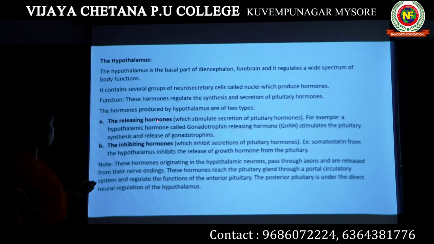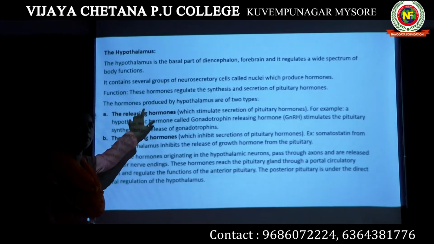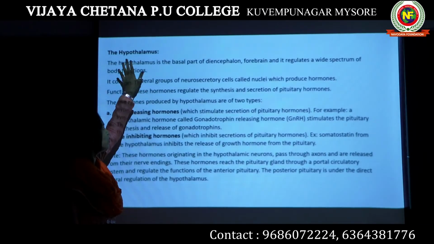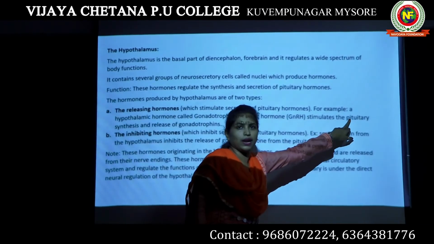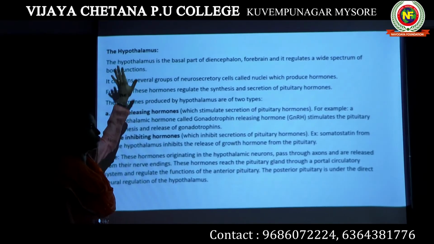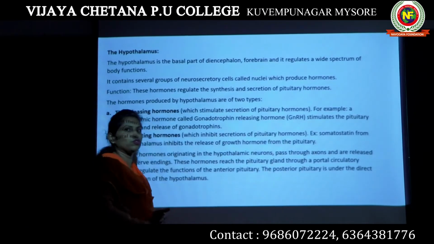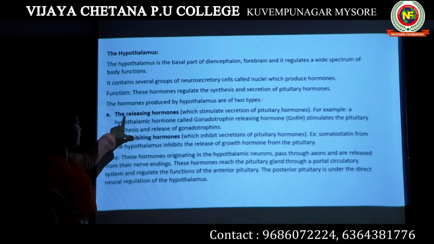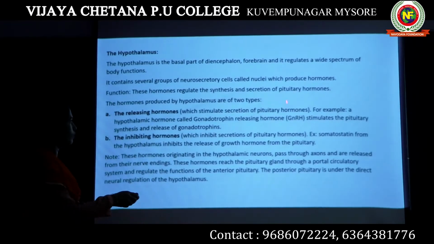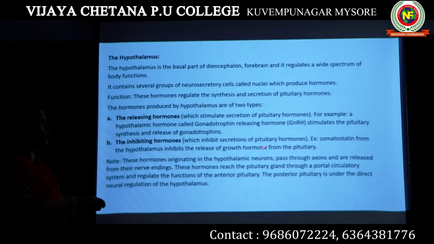The releasing hormones released by the hypothalamus help in the release of pituitary hormones. I told you the hypothalamus is one such gland which controls the pituitary gland. So the hormones released by the hypothalamus decide whether the pituitary gland has to secrete the hormone or stop the secretion of hormones. The releasing hormones stimulate the secretion of pituitary hormones, whereas the inhibiting hormones inhibit the secretion of pituitary hormones.